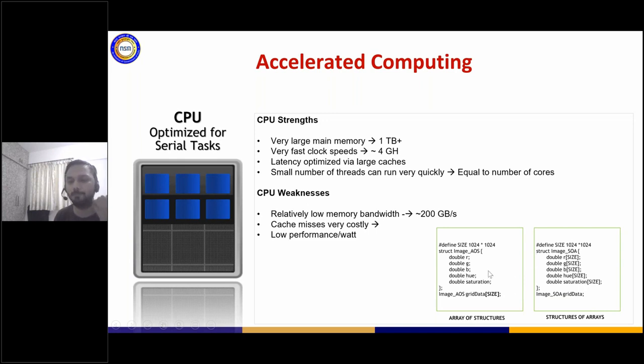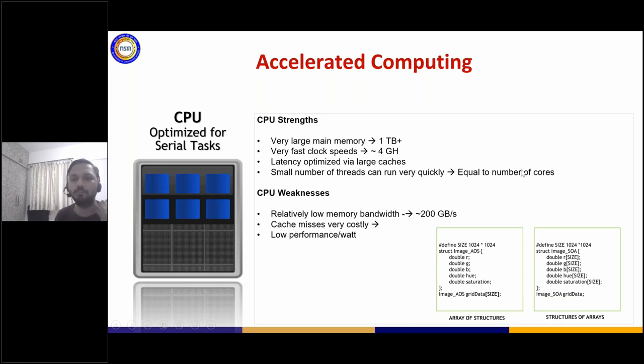Now, one of these data structures is very, very efficient because it is very cache friendly. Why I'm saying this is that if you don't consider this when designing your data structures, and you make use of CPUs, you will end up with very, very high cost in terms of cache misses, and you won't be able to utilize the CPU very efficiently.